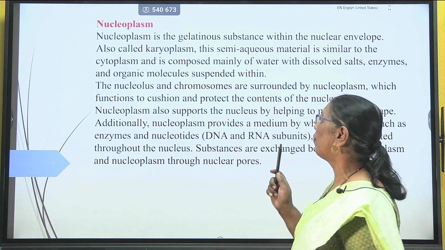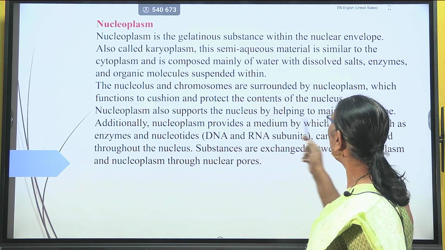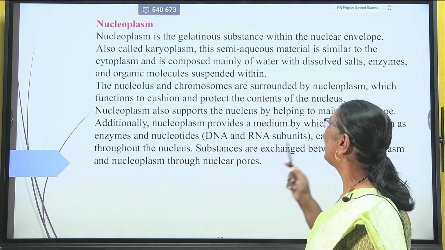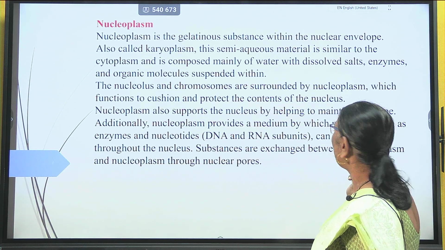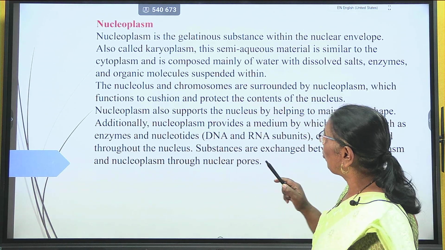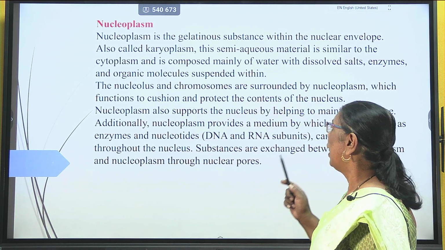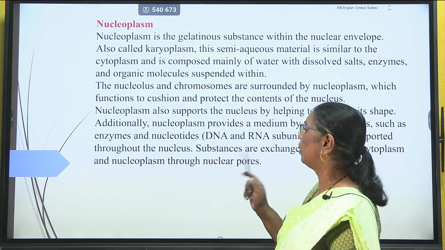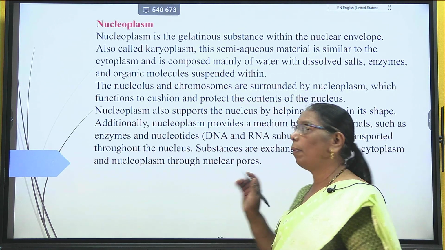Nucleoplasm also supports the nucleus by helping to maintain its shape. Additionally, it provides a medium by which materials such as enzymes and nucleotides can be transported throughout the nucleus, and substances are exchanged between the cytoplasm and nucleoplasm through these nuclear pores.